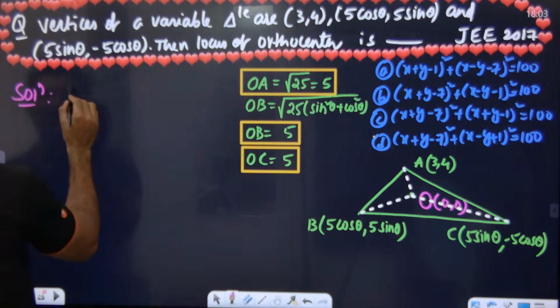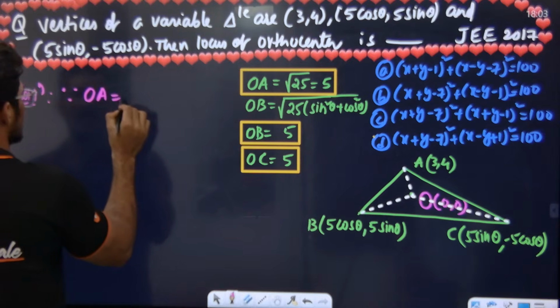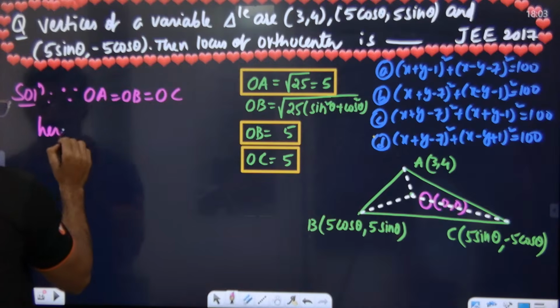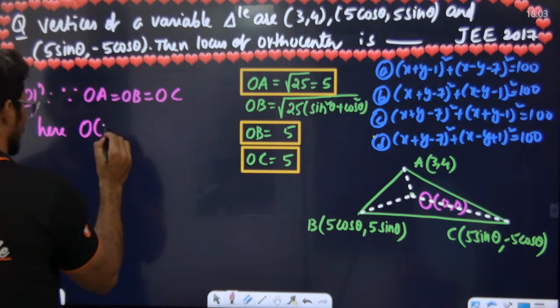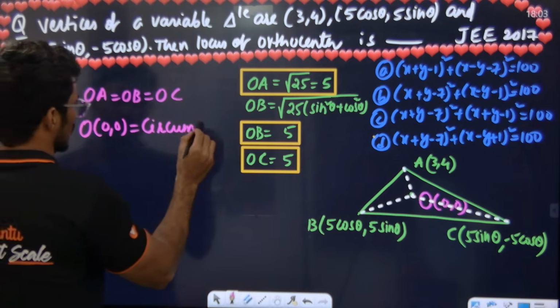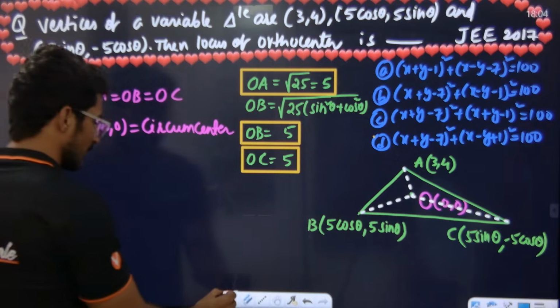Since OA is equal to OB is equal to OC, here O should be what? Circumcenter. O (0, 0) should be the circumcenter. Very good. But we know one thing.